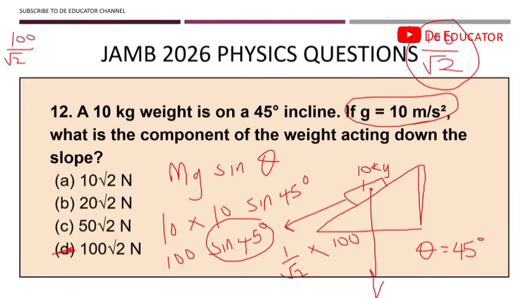So when you rationalize, you multiply this by root 2 over root 2. I hope you guys still remember this mathematics. So you now have 100 root 2 divided by root 2 times root 2. You already know root 2 times root 2 is 2, right? So now 2 here is 1 and then 2 here is 50. You can see we have an answer that is in the options. So we have 50 root 2 as our answer. So the correct answer is 50 root 2. When you are solving trig function questions, you should be very, very careful so that you don't get it wrong.